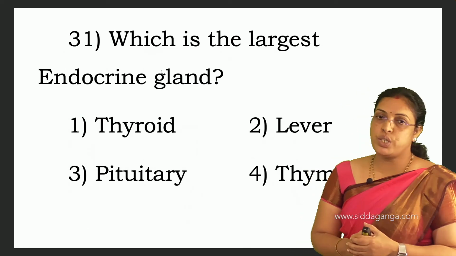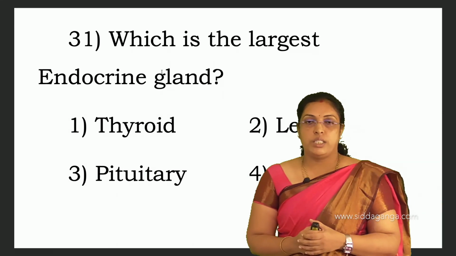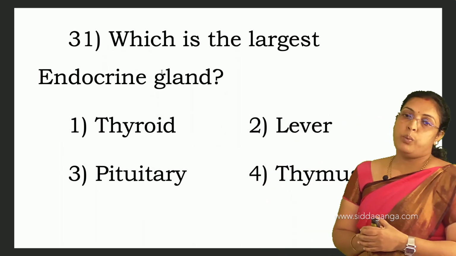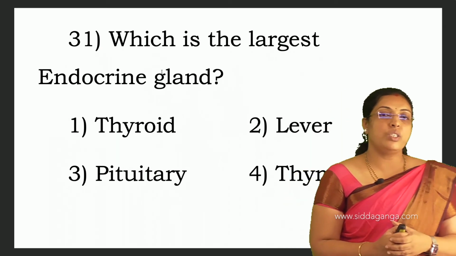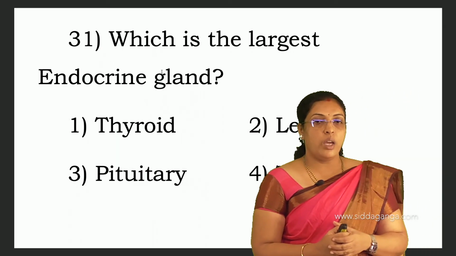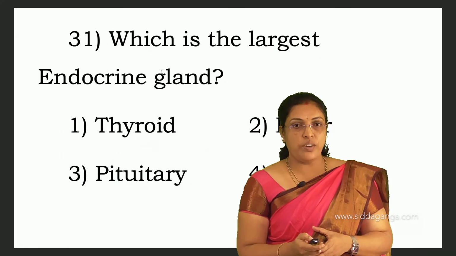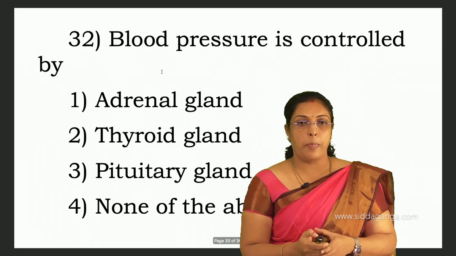Which is the largest endocrine gland? We know that it is the thyroid gland. They are given liver, pituitary, thymus. So, which is the largest endocrine gland? It is the thyroid gland. For 31st, first is the answer.